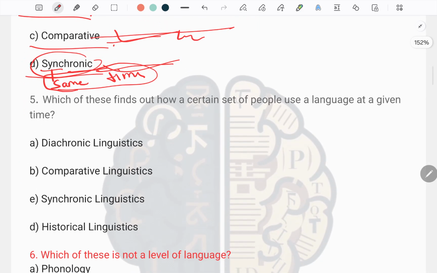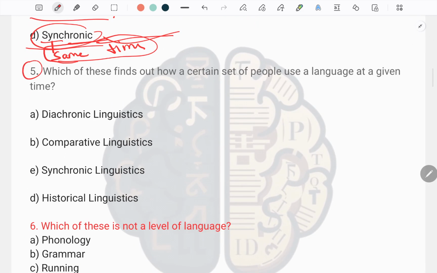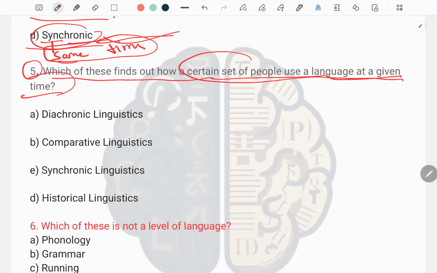Okay. Next, we have question number fifth. The question asks: which of these finds out how a certain set of people use a language at a given time?